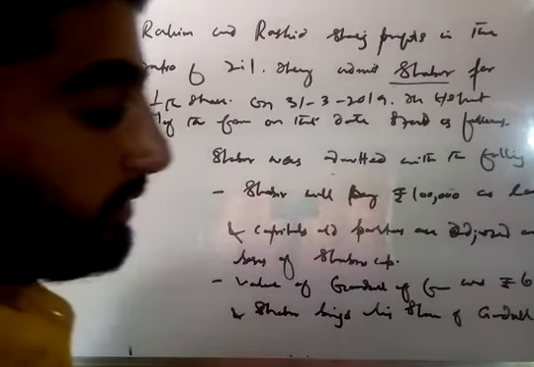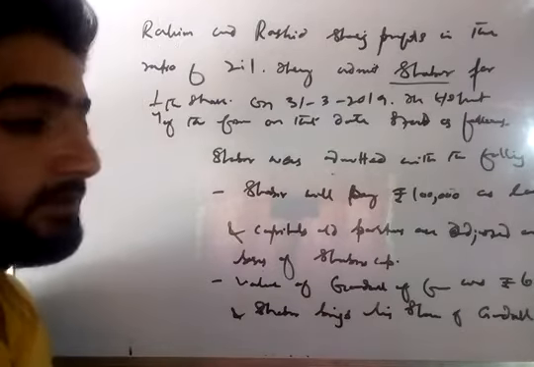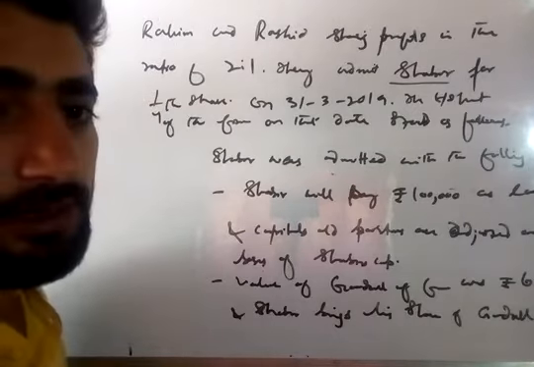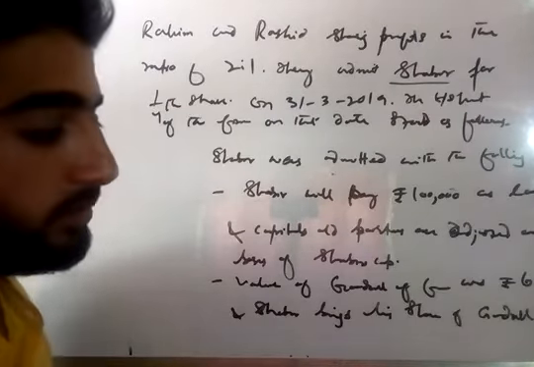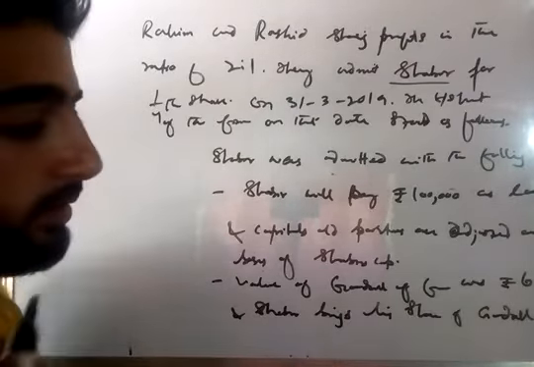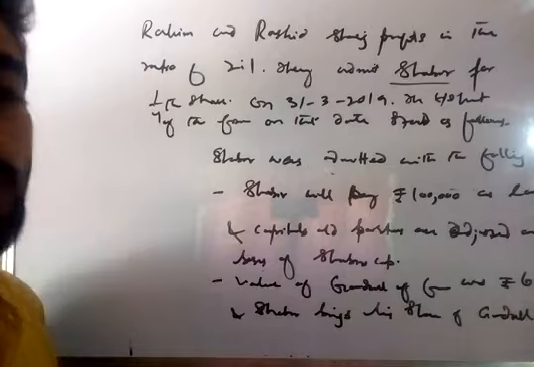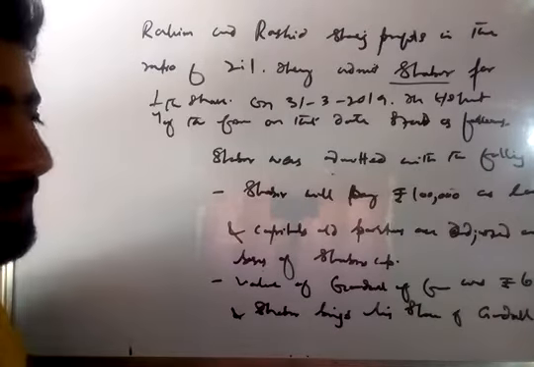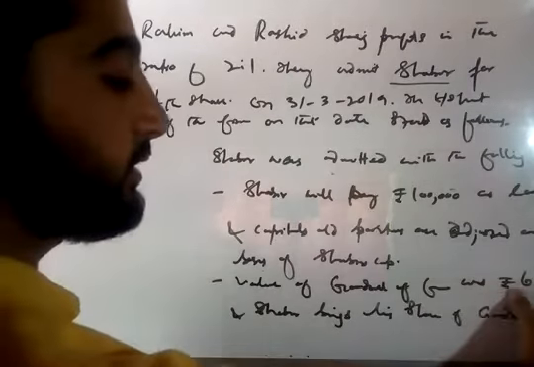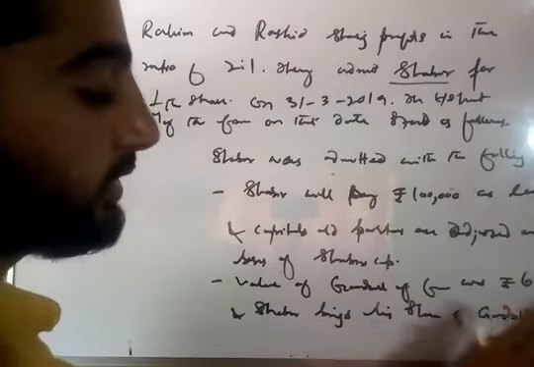And you know that in any problem, the value of goodwill will either be given, or some figures will be given and we will have to apply any of the three methods to calculate it. Or in some problems, neither the value of goodwill is given nor the figures are available, and at that time we calculate hidden goodwill of the firm, and you already know how to calculate this hidden goodwill. Now in this problem, the value of goodwill is already given, we do not need to calculate it. So Shabir brings his share of goodwill in cash.